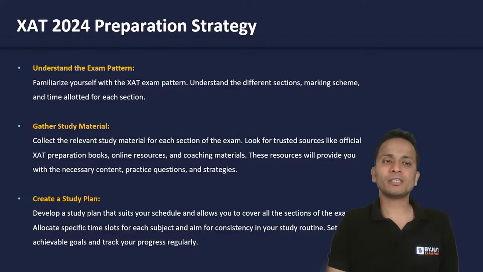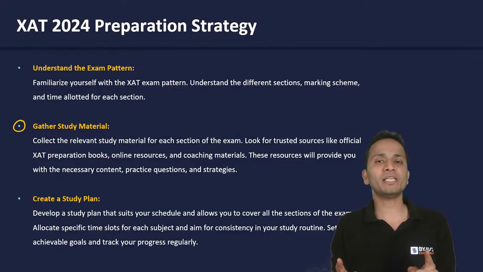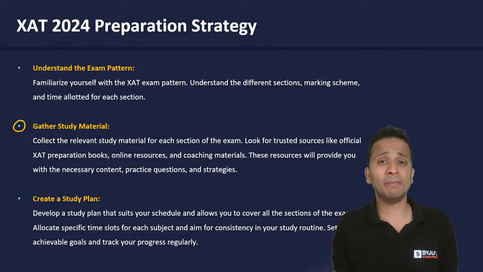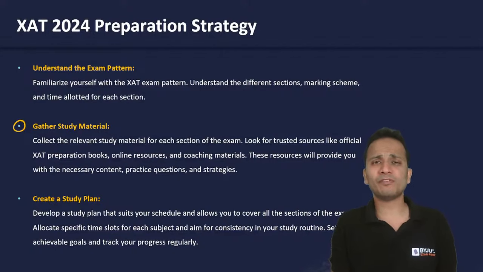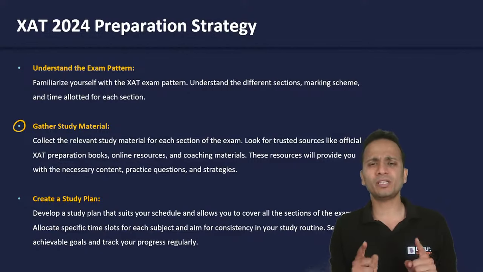The second point is you need to gather the relevant study material for XAT. The material can be found from anywhere, but the material should be relevant. Like I explained, decision making section. If you are studying decision making from study material that is meant for NMAT examination, that is not the type of decision making that you'll have to do. XAT's decision making is also totally different.